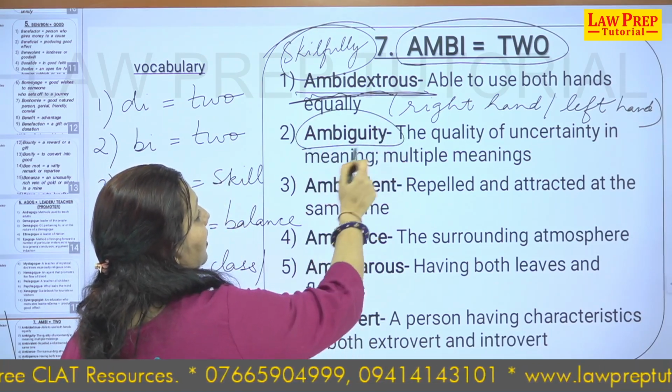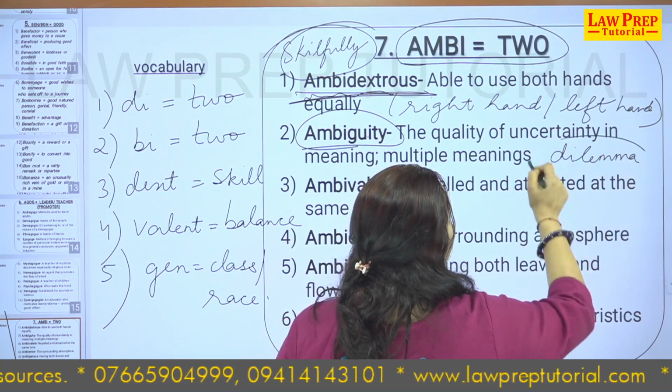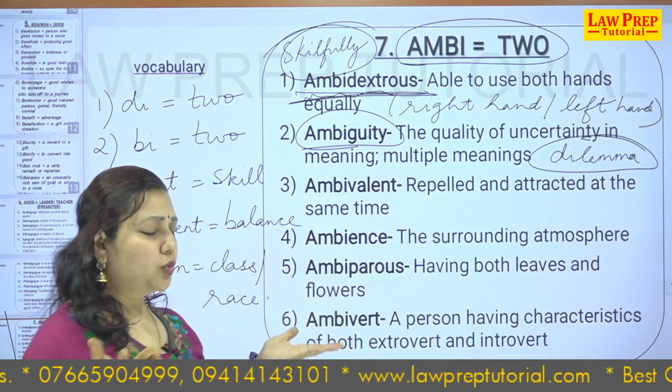Ambiguity is a kind of dilemma, a situation in which you are stuck between two poles, two ends.